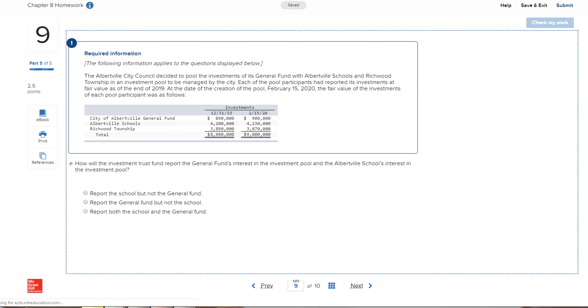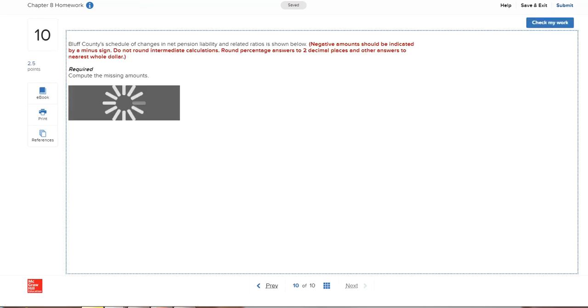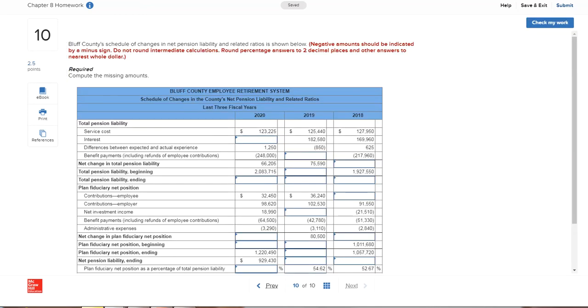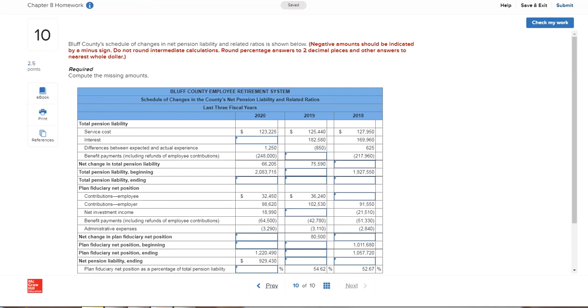So then your last problem is pensions. And so for this one, you're going to want to look at page 338. There's a schedule of changes in the company's net pension liability and related ratios. Now, you can also look back at how all of this is calculated, but this will give you a really good idea of how it works.